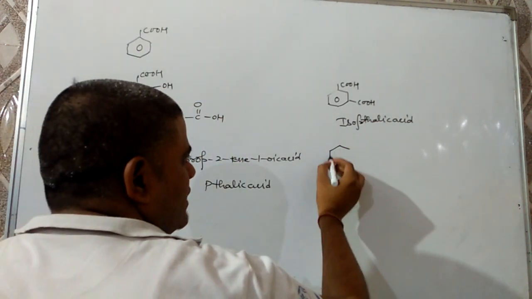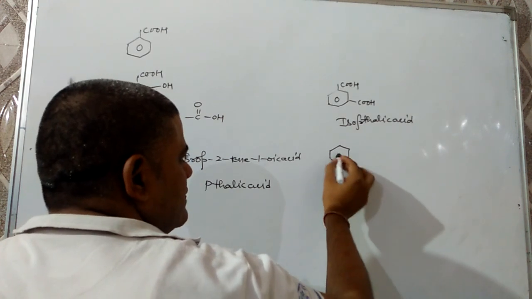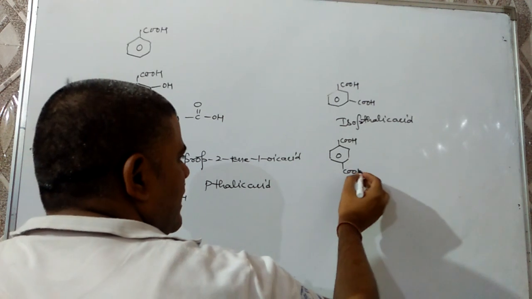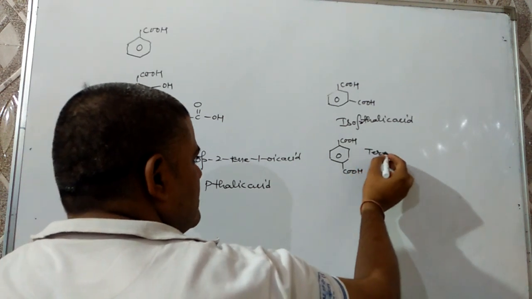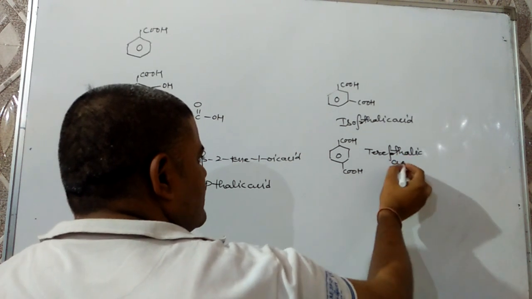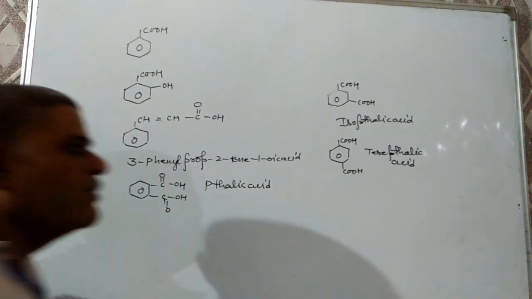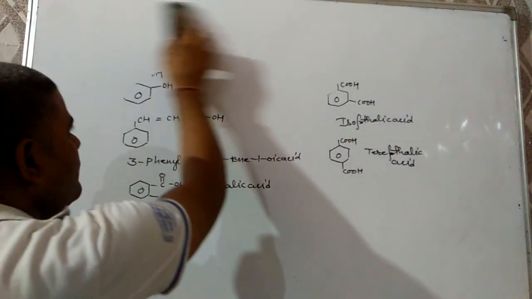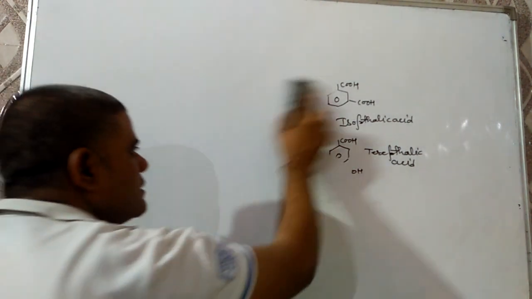And if two COOH groups are present opposite to each other, then the name will be terephthalic acid, or benzene 1,4-dicarboxylic acid. Now we have to discuss anhydrides.